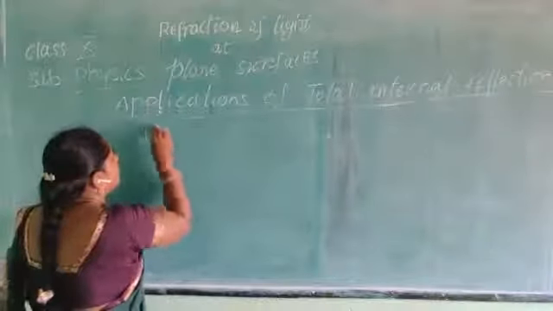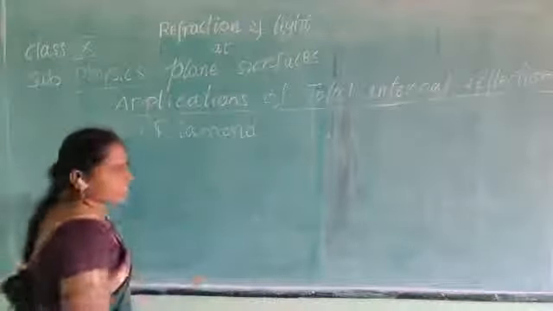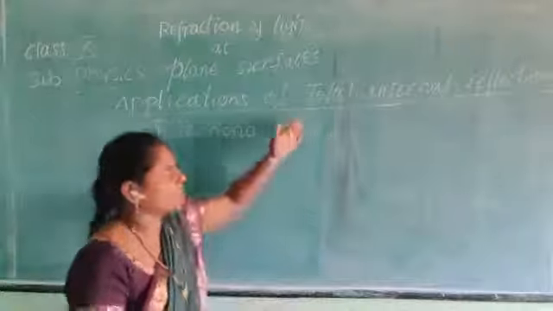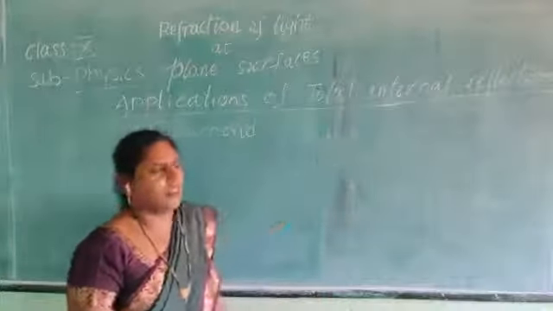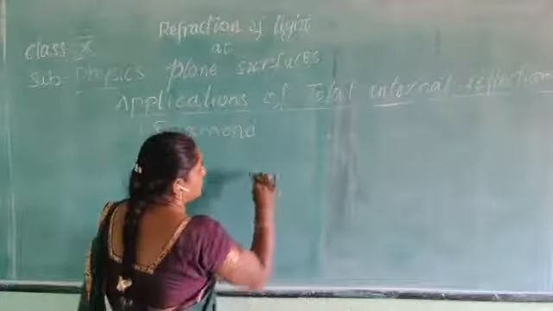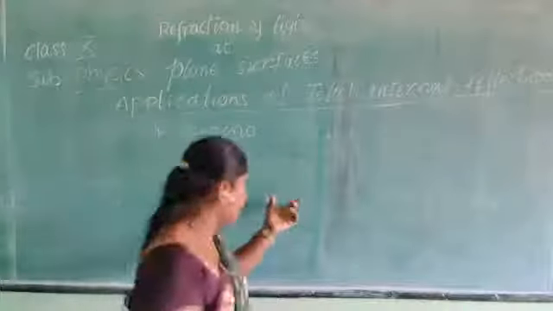First one, diamond shines because of this total internal reflection. When you take the structure of the diamond, this is the structure of the diamond. It may be of any other structure.